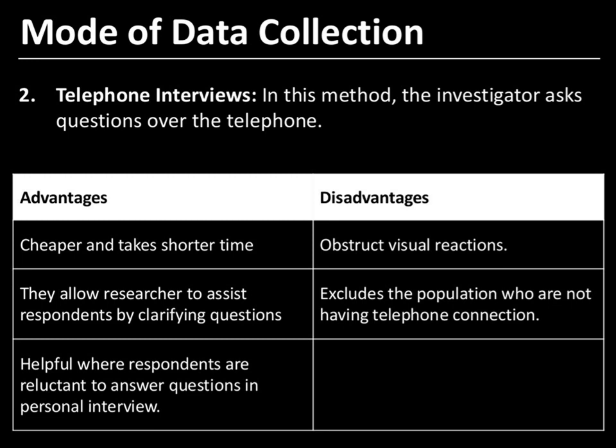Regular and continuous data are required, and we will get the data regularly and continuously, because in each area we will appoint one local person who will give me the information.